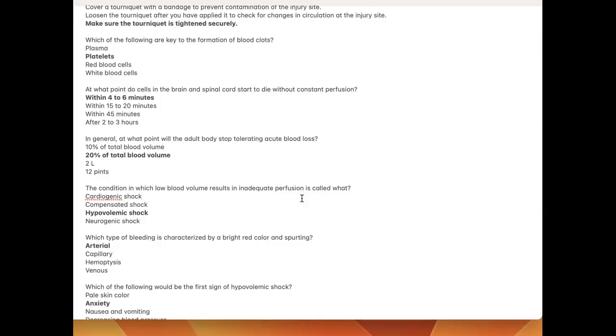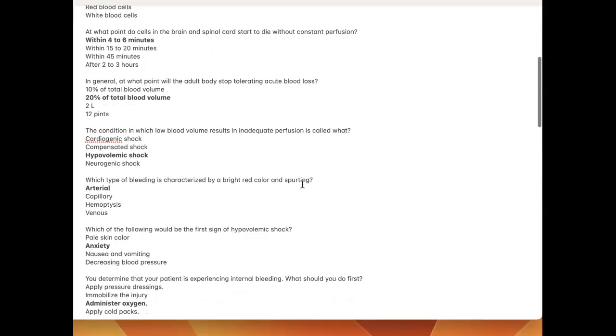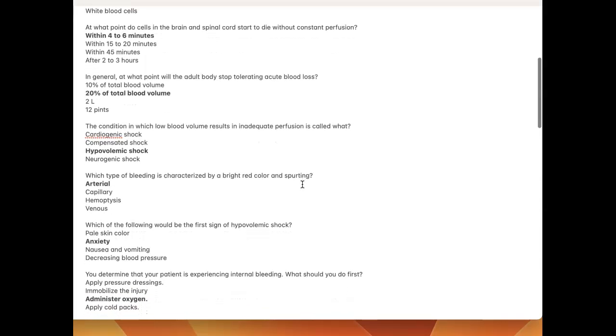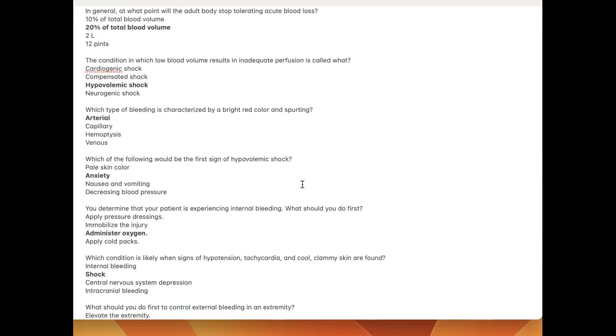At what point do cells in the brain and spinal cord start to die without constant perfusion? Within 4 to 6 minutes. In general, at what point will the adult body stop tolerating acute blood loss? 20% of total blood volume. The condition in which low blood volume results in inadequate perfusion is called hypovolemic shock. Which type of bleeding is characterized by a bright red color and spurting? Arterial.